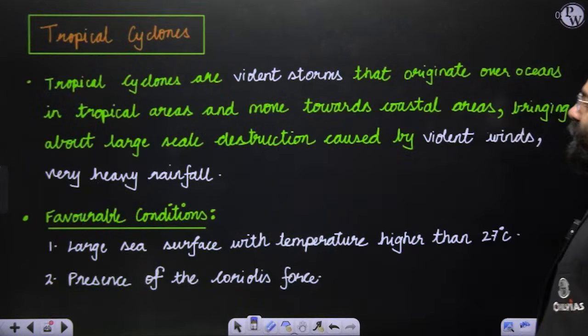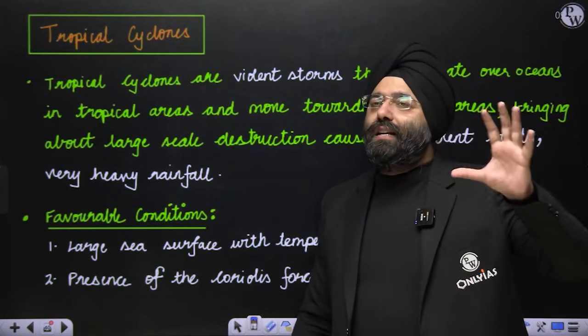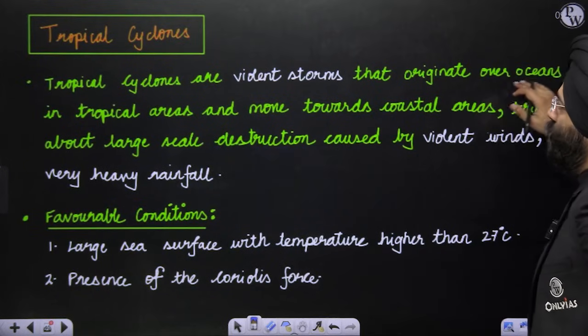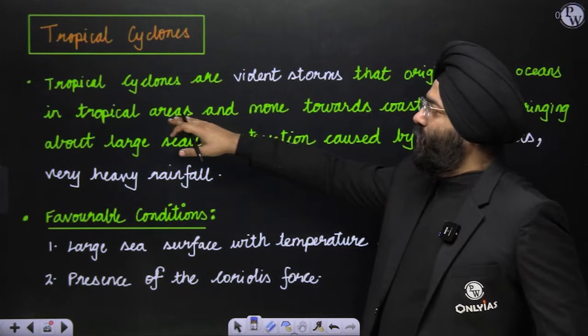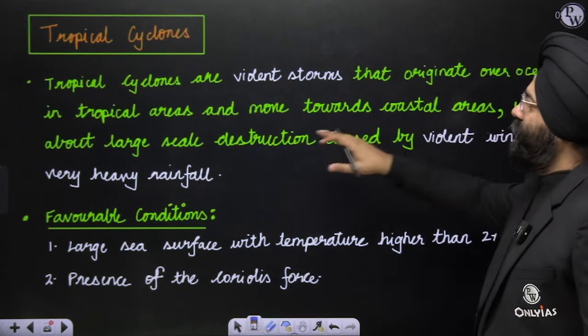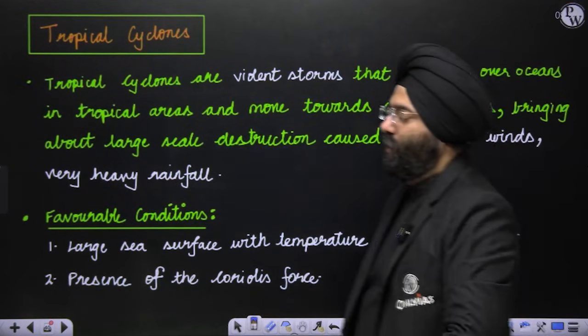Let's move ahead. Tropical cyclones. When I talk about tropical cyclones, we're talking about the tropical region. Tropical cyclones are violent storms that originate over the oceans in the tropical areas and move towards the coastal areas, bringing large-scale destruction caused by violent winds and very heavy rainfall.